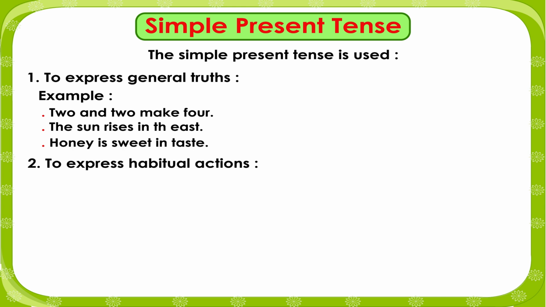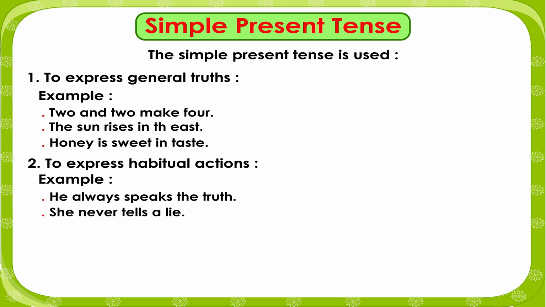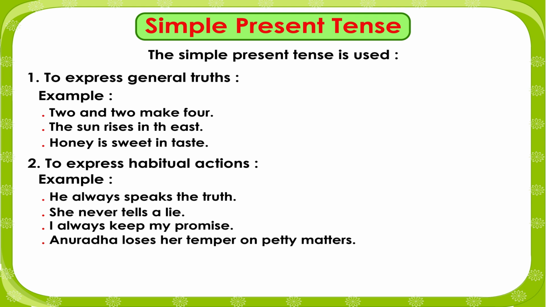2. To express habitual actions. Example: He always speaks the truth. She never tells a lie. I always keep my promise. Anuradha loses her temper on petty matters.